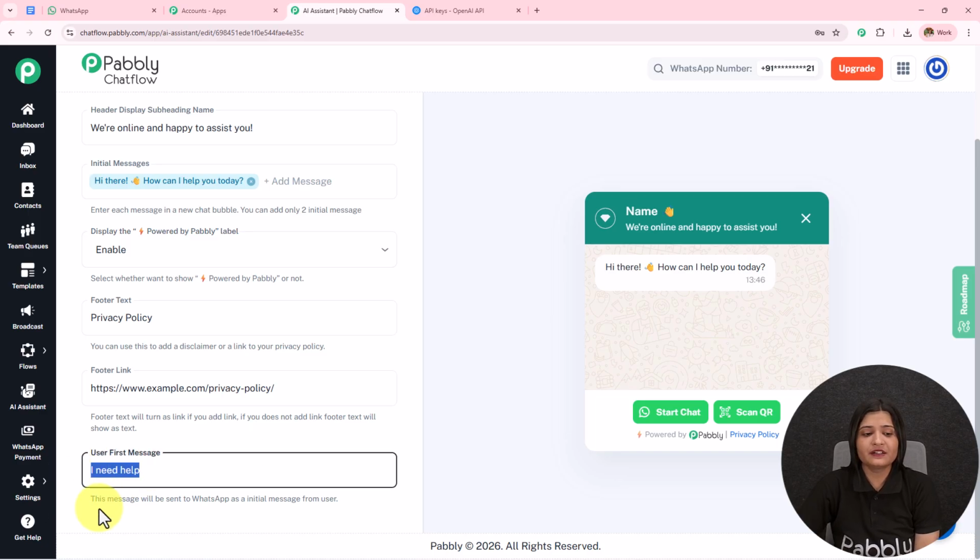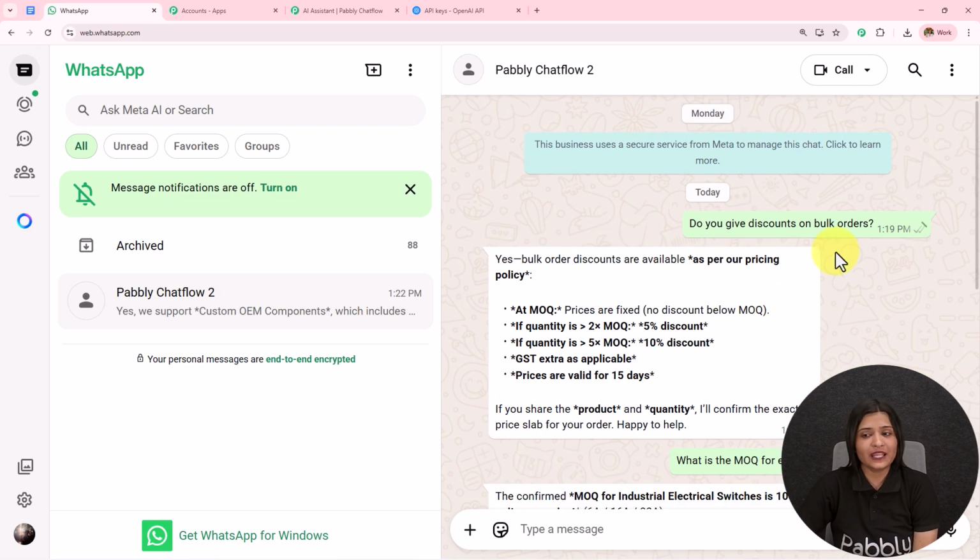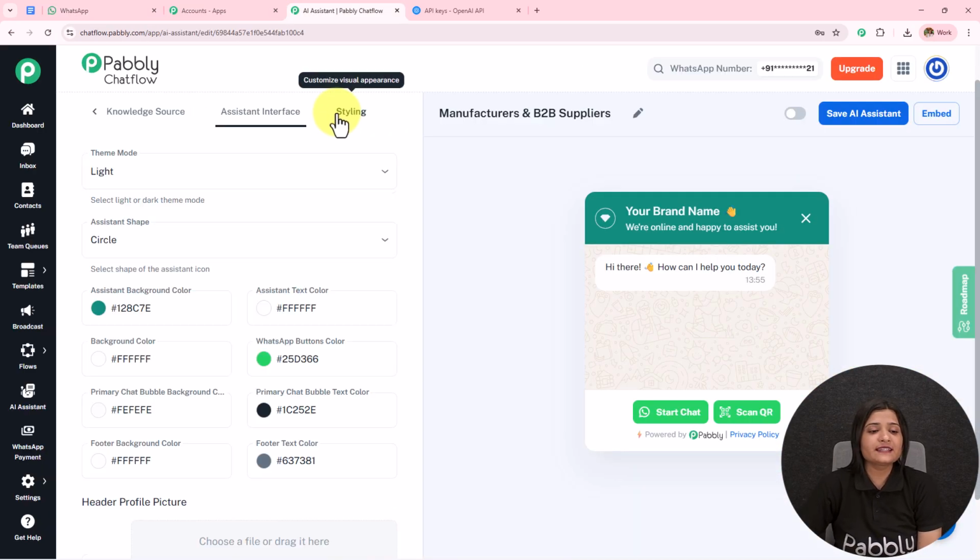So I have entered here it as I need help. It is not necessary, but whenever a user is sending I need help, only then my AI agent is going to reply. It is going to reply based on any messages. Moving on towards the next step, here we have styling.